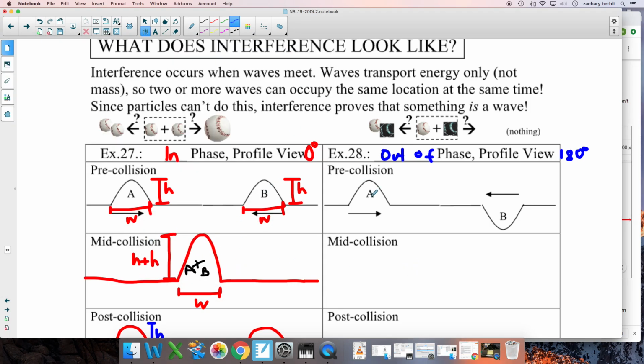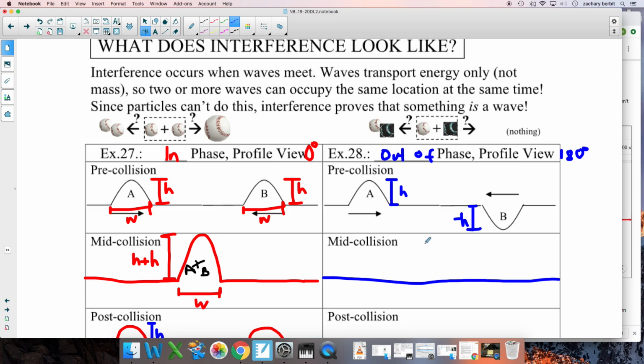In fact, let's draw it out. What happened mid-collision? Sorry, my line's not that flat. Flat line. Oh, that's pretty neat. So what we had here is we had our height, h, and this one had a height, also h, but you could call it negative h, just to pay attention to what we're doing here.